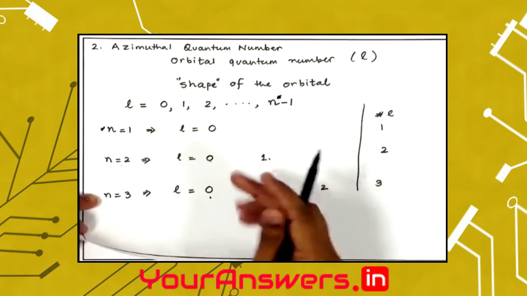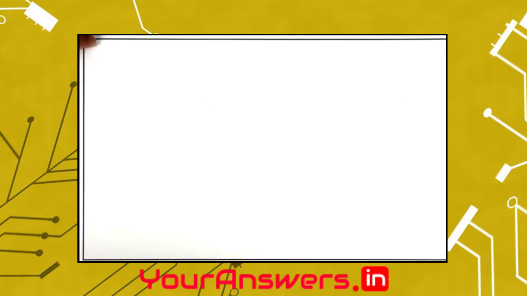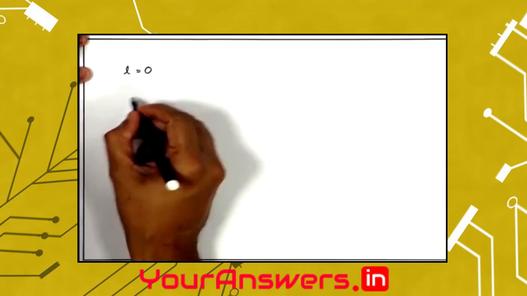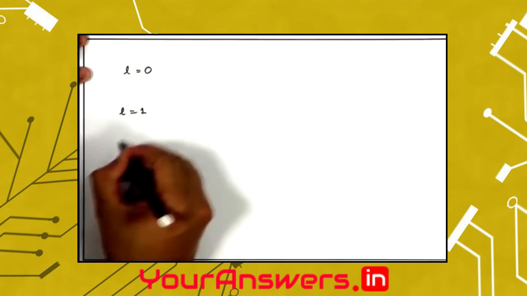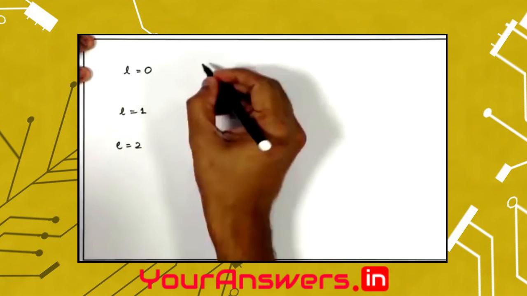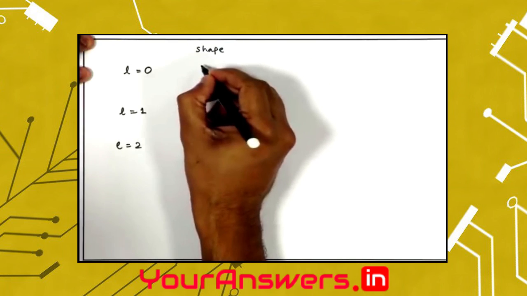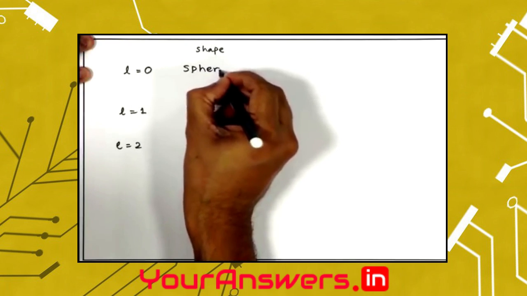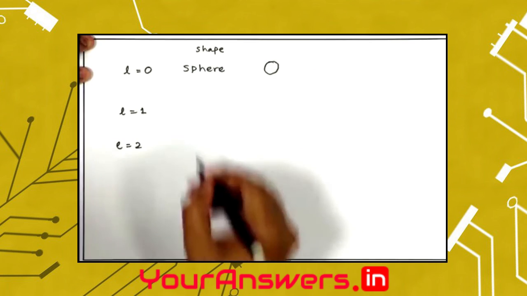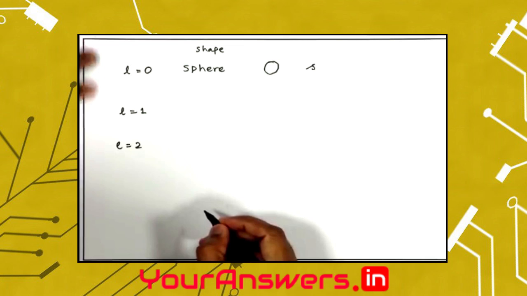The orbital quantum number determines the shape of the orbital. This is what we would discuss now. When L is 0, we saw that L can be 0 or can be 1 or can be 2 or any other number. When L is 0, the shape of the orbital is a sphere, it's just a sphere, right? And we identify this with a shorthand notation as small case s.